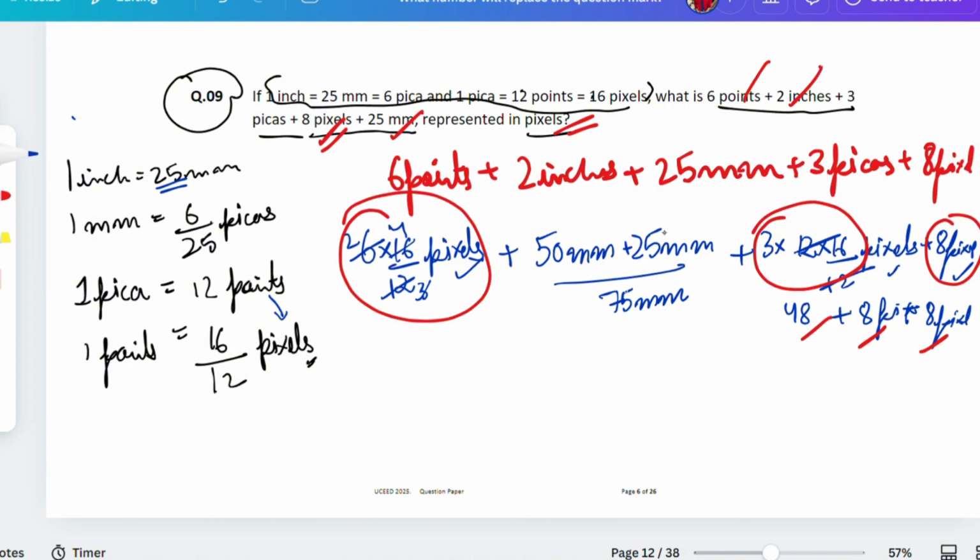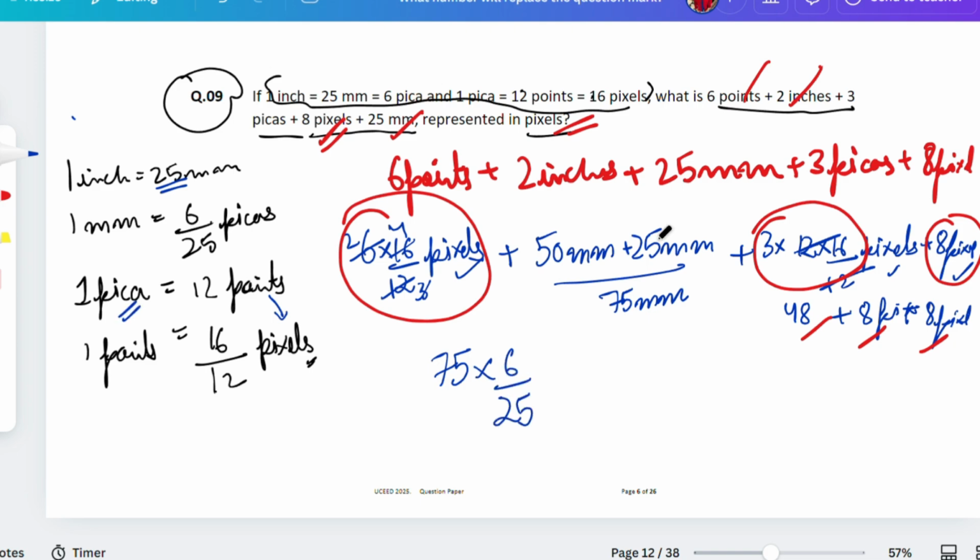Now we just have to calculate this one. 75 millimeter. We have to convert millimeter to pica for sure. So to convert millimeter to pica, what do we have to do? We have to multiply it by 6 by 25. Now it's pica.